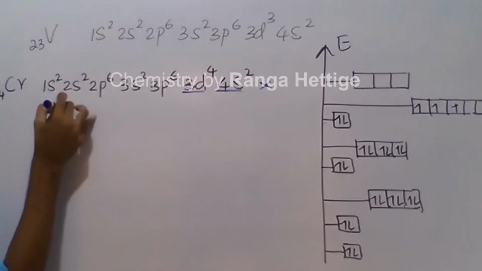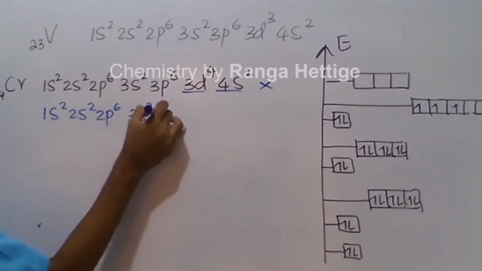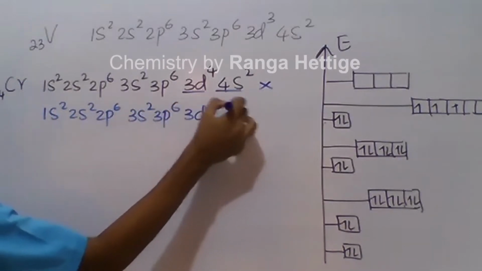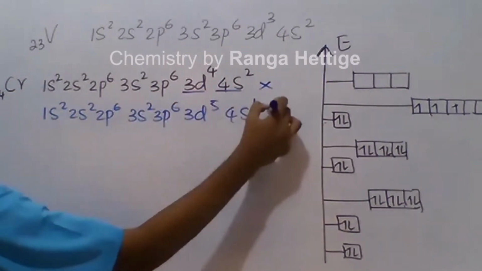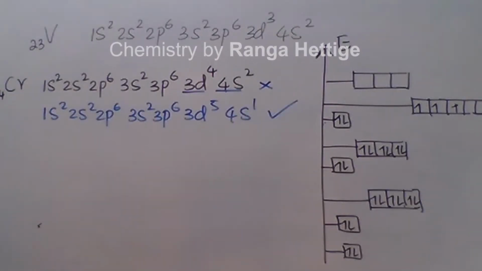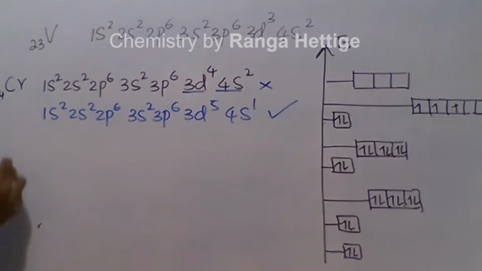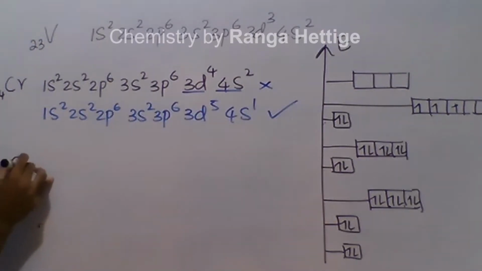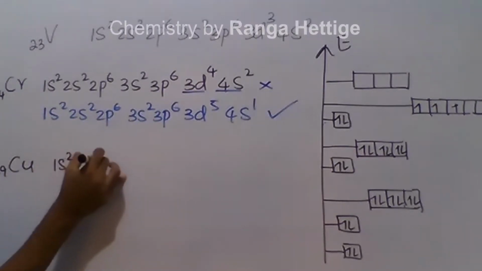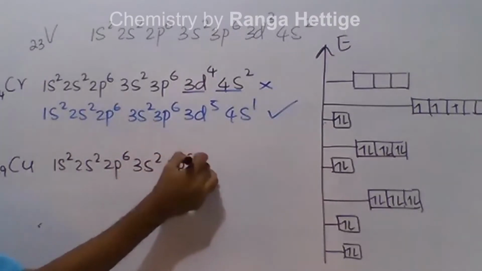The existing configuration is 1s2, 2s2, 2p6, 3s2, 3p6, 3d5, 4s1. This is the existing configuration of chromium. The reason is that the half-filled d sub-energy level is more stable. A similar deviation can be seen in copper also.